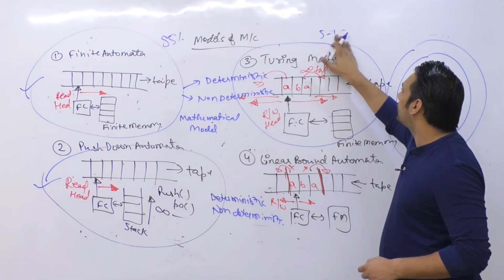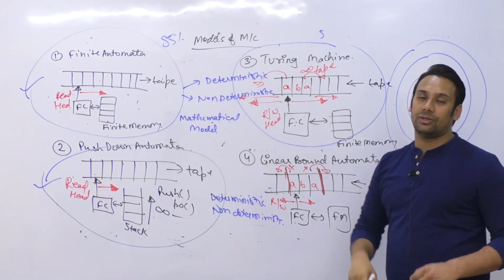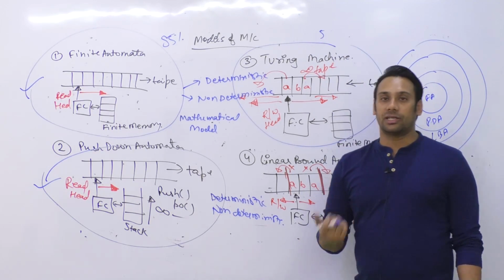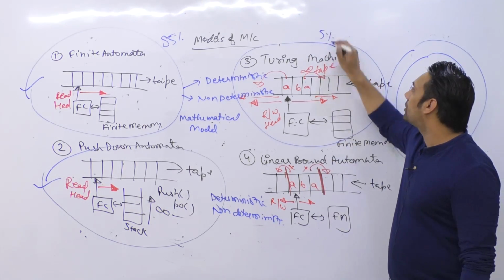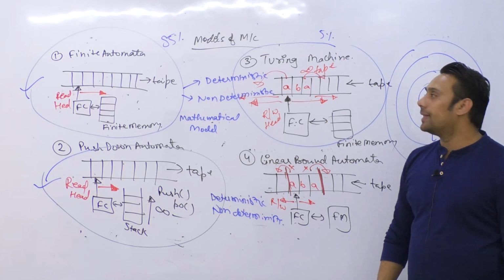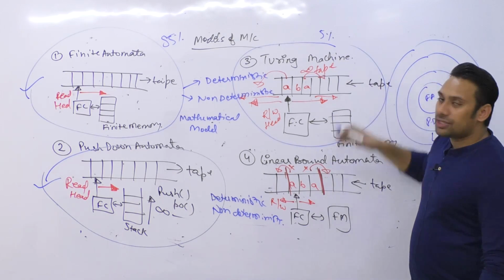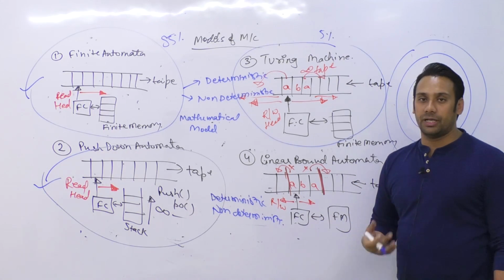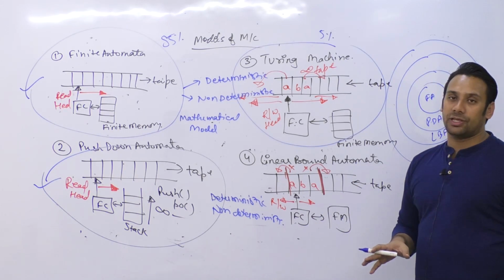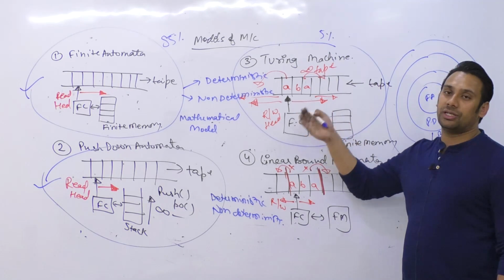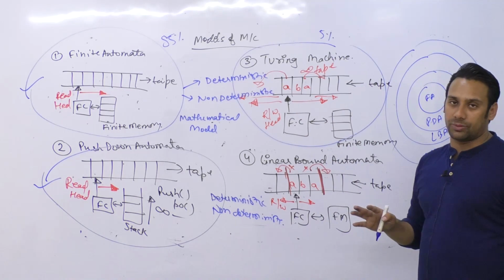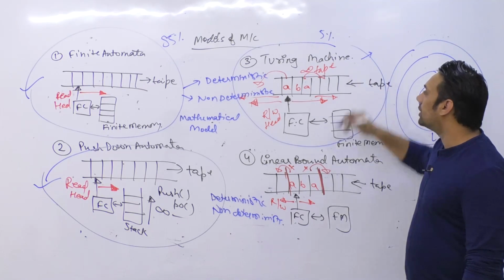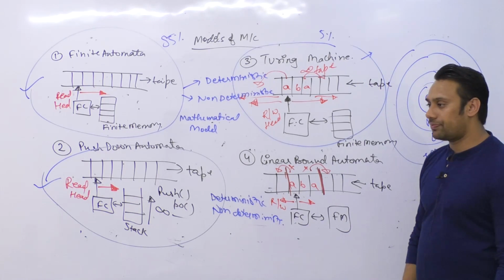Or you can say 5, I would say. Why? Because the next 5% you can expect from decidability and computability. So 5% questions will come from Turing machine. And again the Turing machine is of type which is deterministic. It is also non-deterministic, but we do not really study non-deterministic here, because deterministic Turing machine is equivalent in power to non-deterministic. So here we are only going to study deterministic Turing machines.